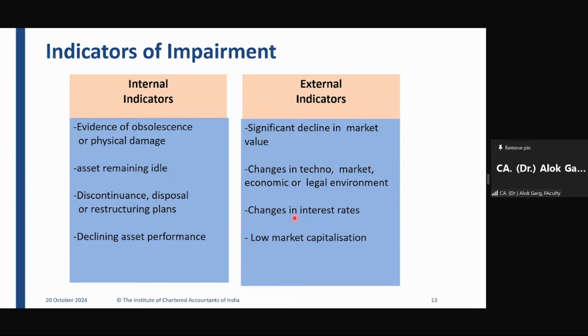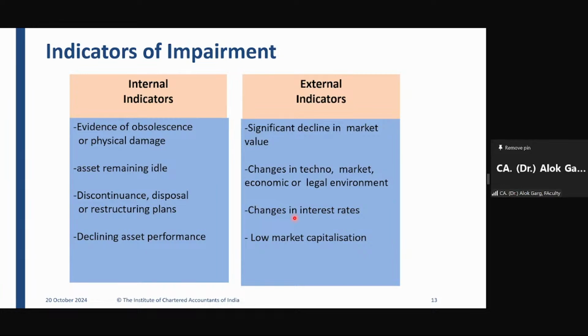Yes. For example, the discount rate is 10%. So what is the discount rate? The discount rate is derived from the interest rate. The discount rate is an incremental borrowing rate. It's an interest rate. So let's say the cash flow is 1 lakh rupees and the discount rate is 10%. Then what is the present value? 1 lakh divided by 10%.